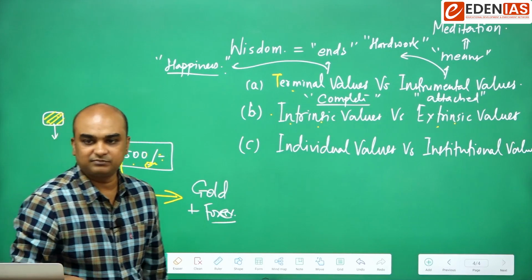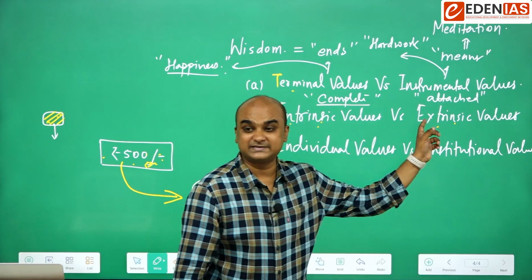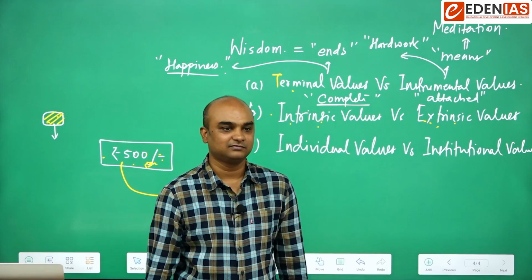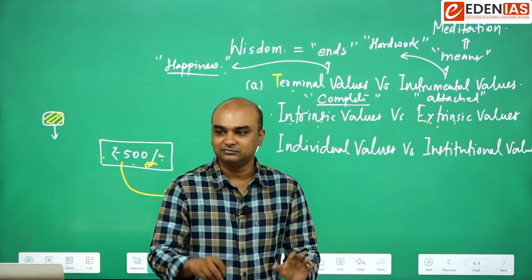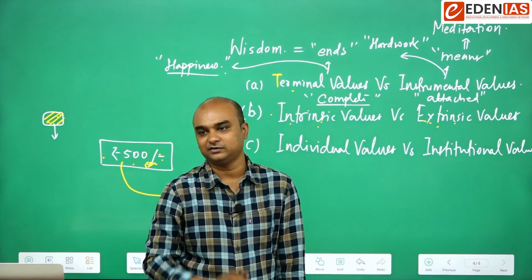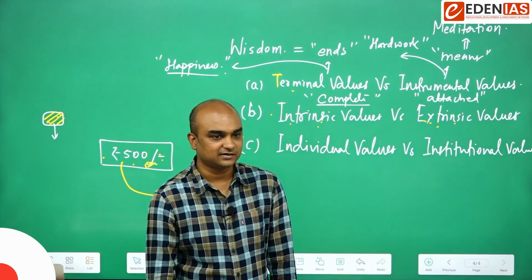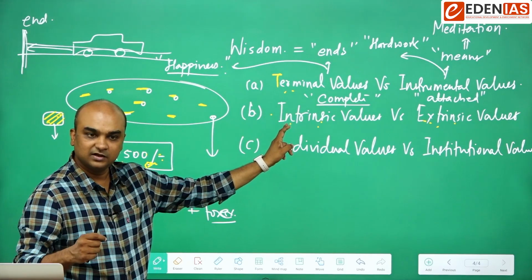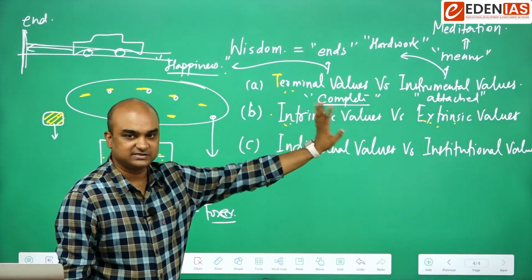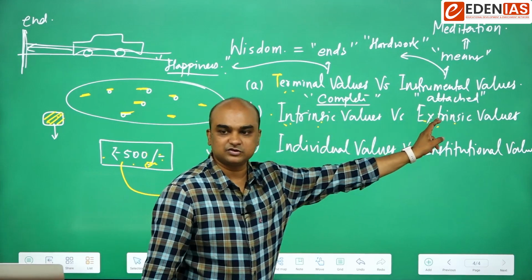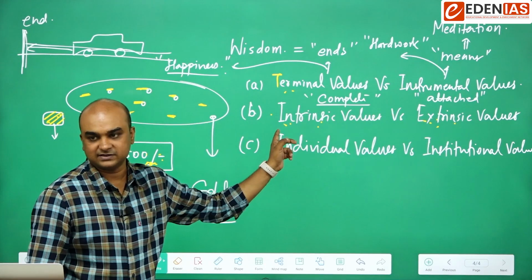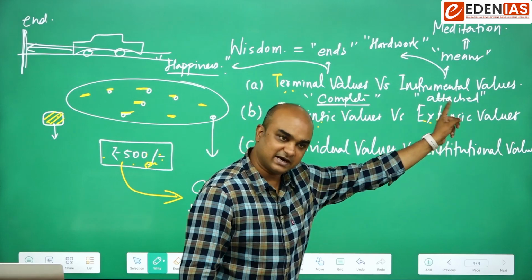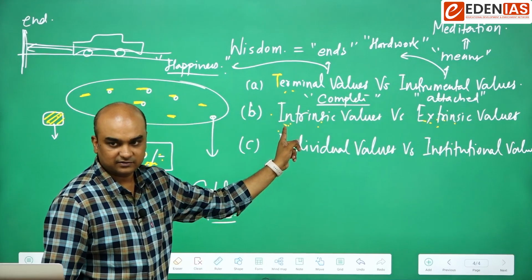Like say for example, think of intelligence. Intelligence without wisdom is of no use. But once you say wisdom, it is assumed that intelligence will be there. Do you understand that? Instrumental values are our means. Intrinsic values are those which can sustain without the extrinsic values. Extrinsic values are those which cannot sustain without the intrinsic value. They attain meaning only when they are attached to the intrinsic values.